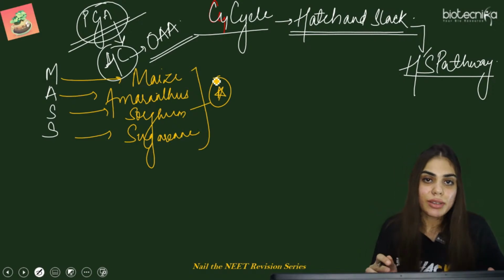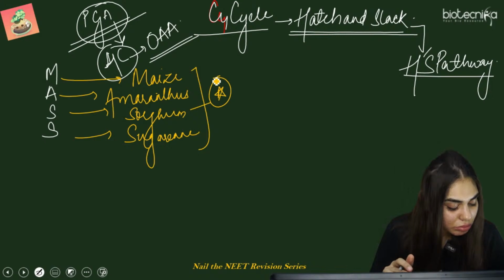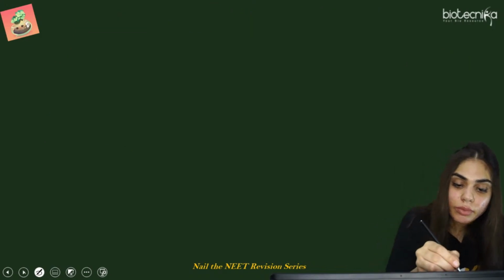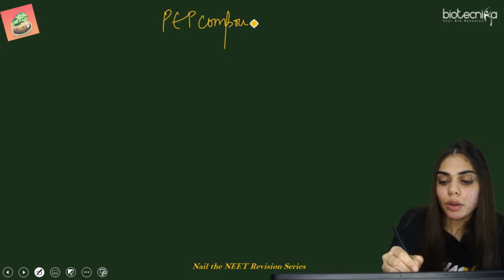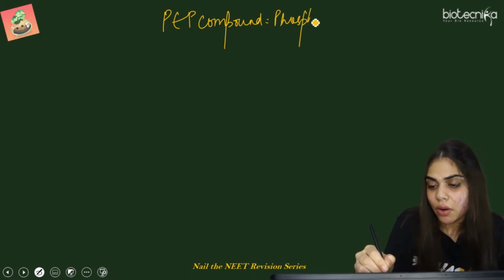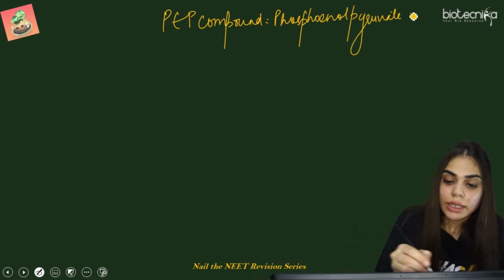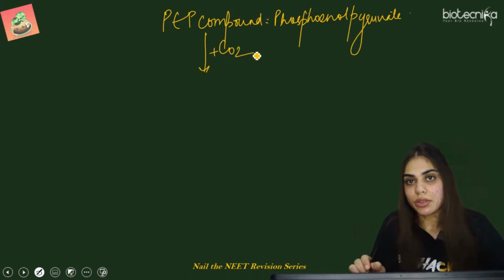Now we'll see how this cycle takes place. Firstly, the PEP compound, that is phosphoenol pyruvate, accepts carbon dioxide from the atmosphere.